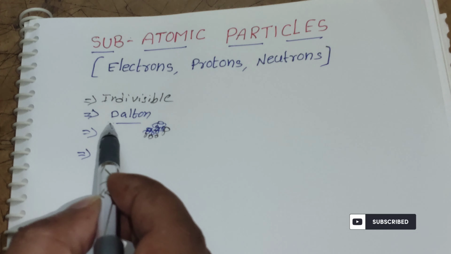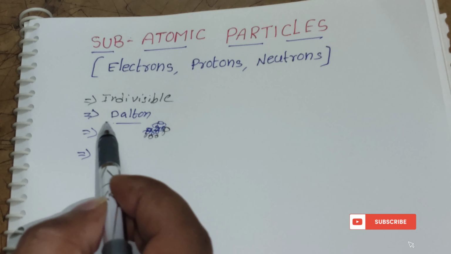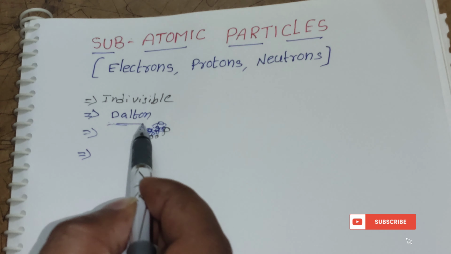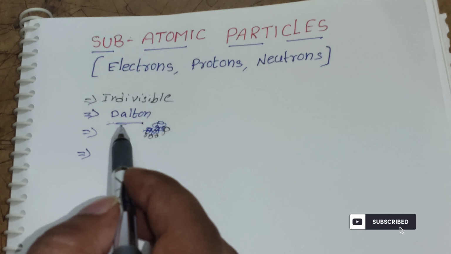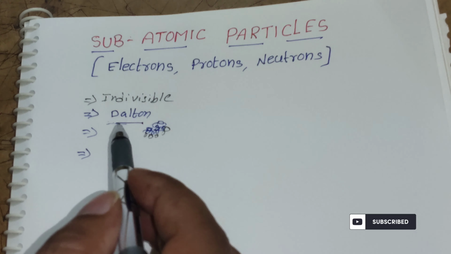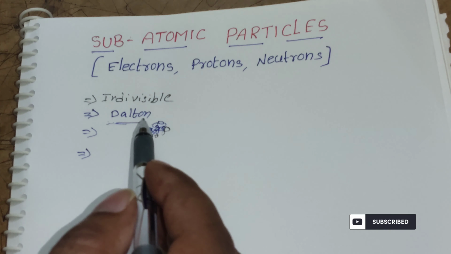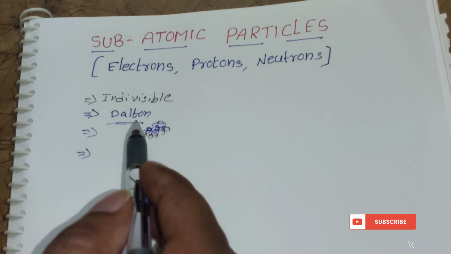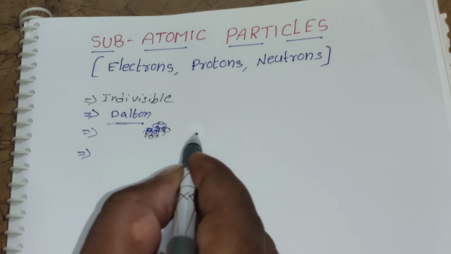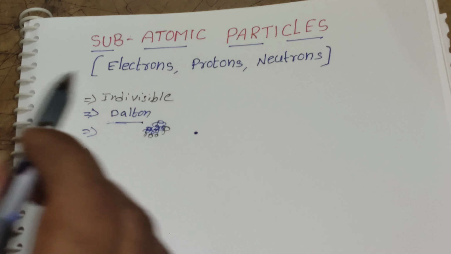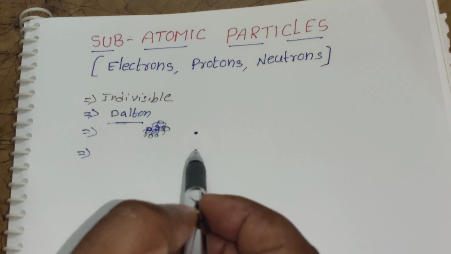Dalton just proposed a theory, and that theory is popular as the Dalton atomic theory. According to Dalton atomic theory, the atom is the ultimate particle of matter. Dalton proposed that atoms were indivisible. For example, you can assume this is the atom, and that atom cannot be further broken down into